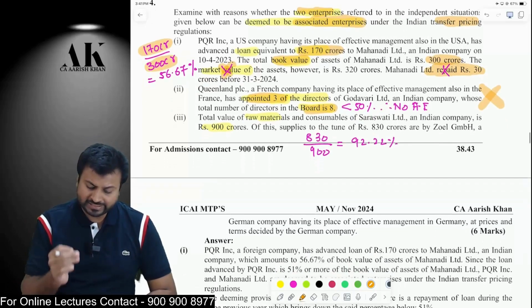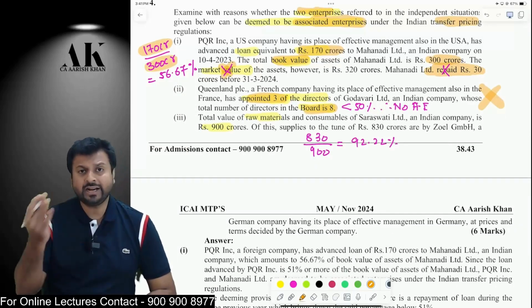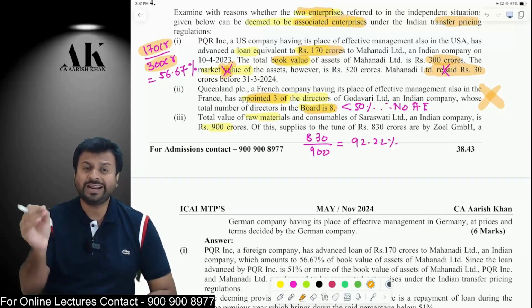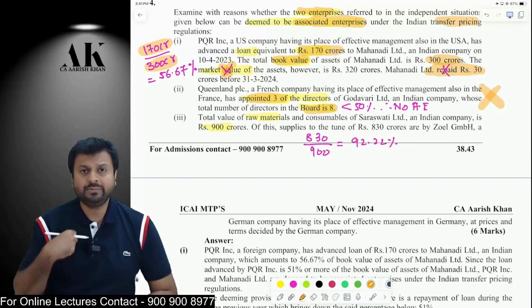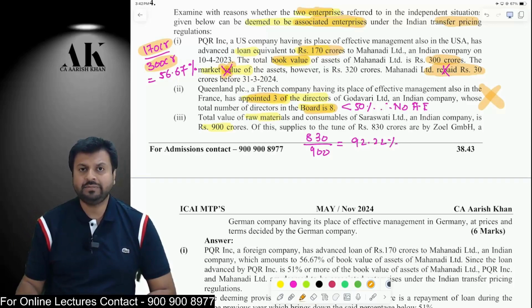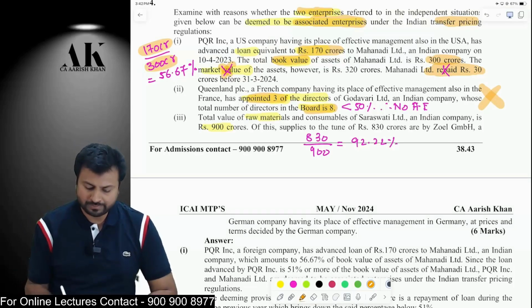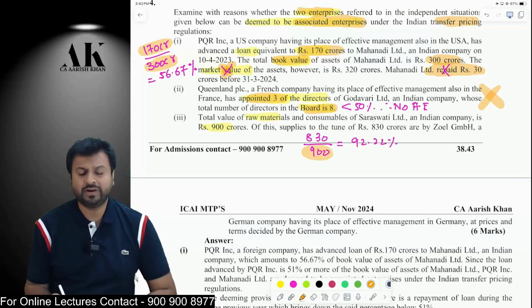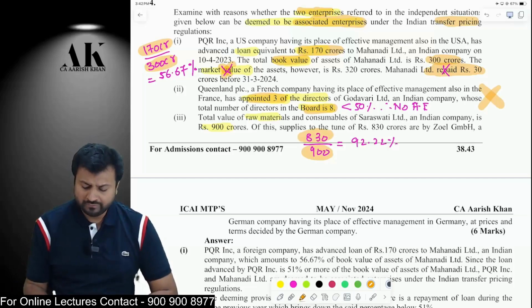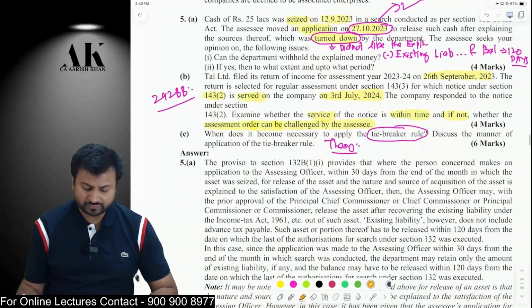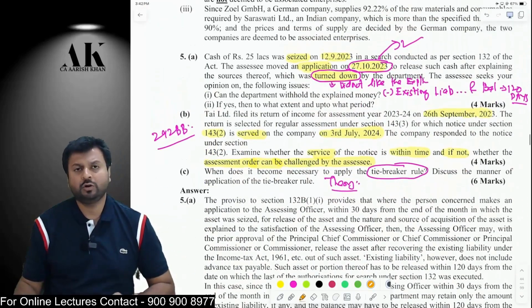Third one, if one entity depends on the other entity for raw material of up to 90% or more. So, if I am dependent on you for raw material of 90% or more, then we both are deemed to be associate enterprises. Now, I have purchased a total raw material of 900 crores, out of which you are giving me raw material of how much? 830 crore, which comes to 92.22%. Therefore, both of them are deemed to be associate enterprises. I hope it is clear to all of you.